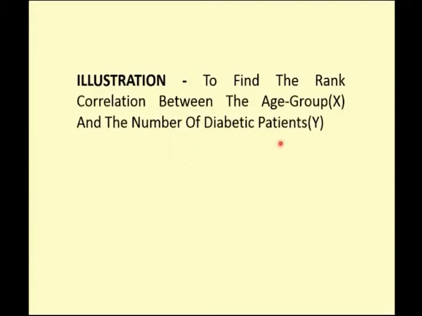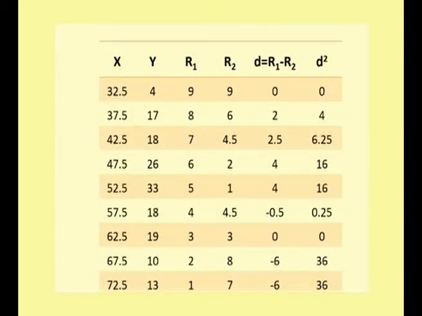To find the rank correlation between age group X and the number of diabetic patients, I have given you the age group and the number of diabetics. I want to find whether those two are related or not, and both these things are qualitative in nature. So these are my X and Y observations. What I have done is ranked them accordingly. I have ranked in ascending order, that is 72.5 as the first rank, and the second rank will be 67.5, 62.5, then 57, and accordingly I have ranked it here.